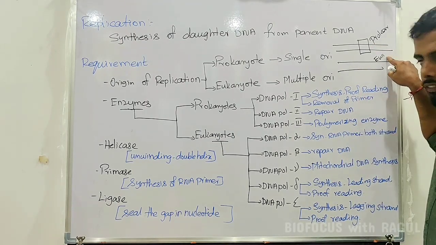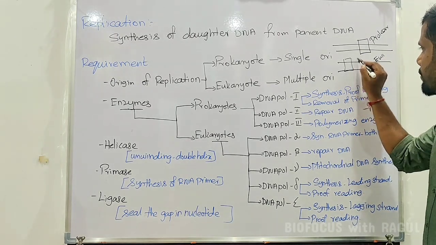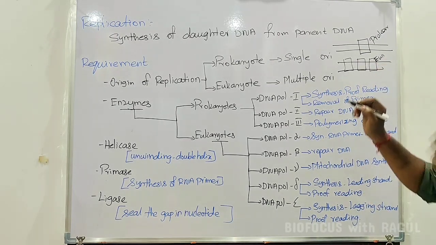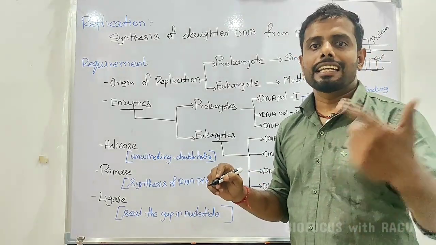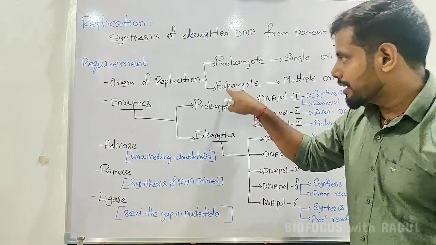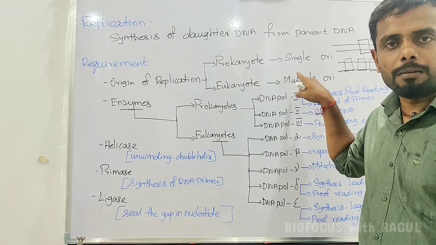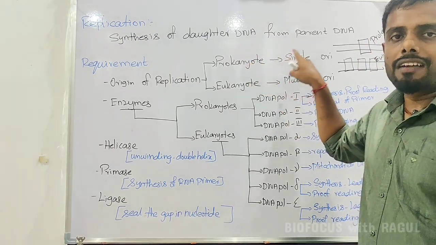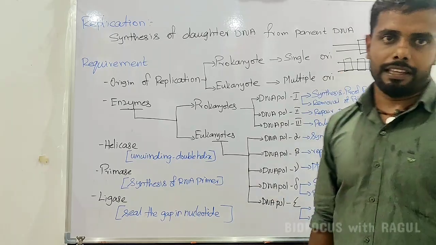In the eukaryote there are multiple origins, and at all these places there will be synthesis of a new DNA strand.